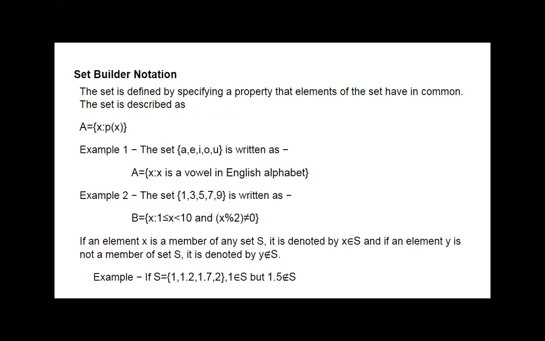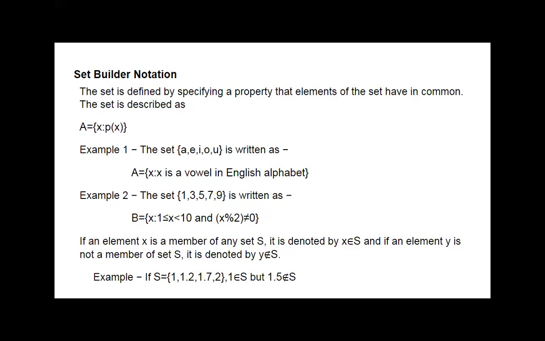Next is the set builder notation. Now, in the set builder notation, the same sets are described. The set is defined by specifying a property that the elements of that set have in common.